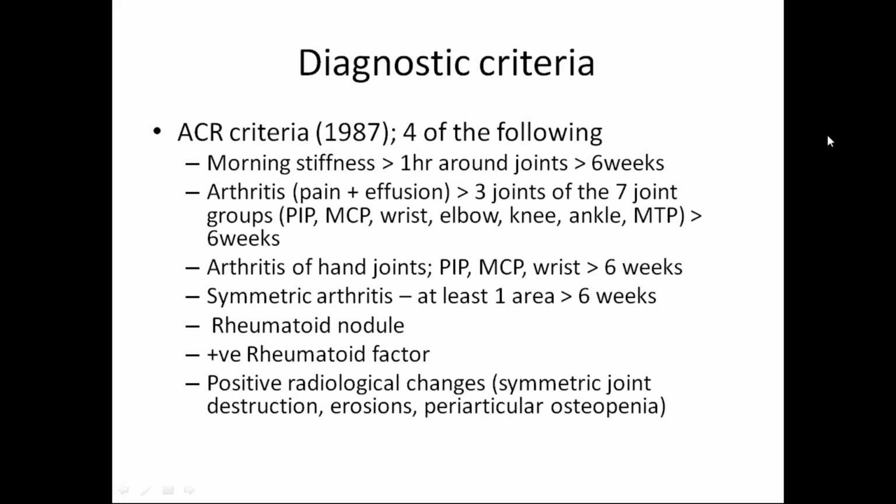First symptom, morning stiffness. Second is arthritis. Arthritis is nothing but pain, effusion, swelling, and everything. Third, arthritis of the hand joints. I told you, the peripheral and metacarpal joints. You can see all these particular joints are being affected. Fourth, symmetric arthritis. Symmetric arthritis means if it is occurring on the right side of your hand, within a week or so you will definitely see it on the left side of the hand also. Symmetrically, you have to compare.